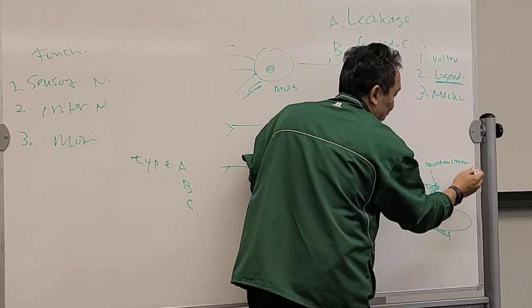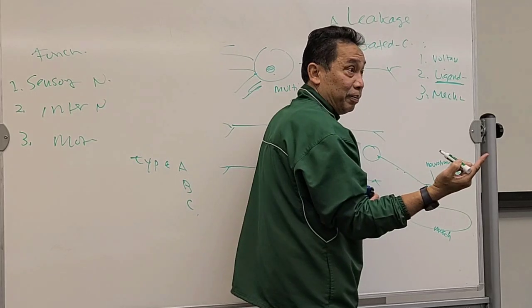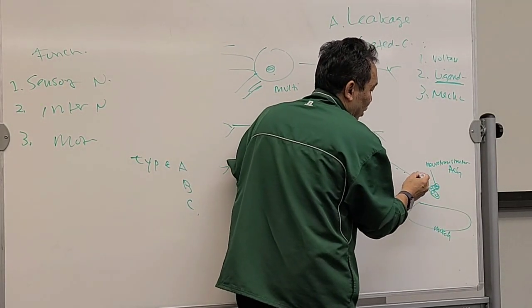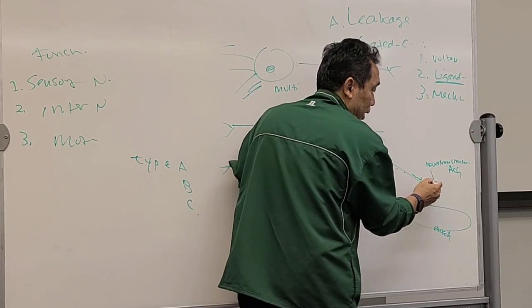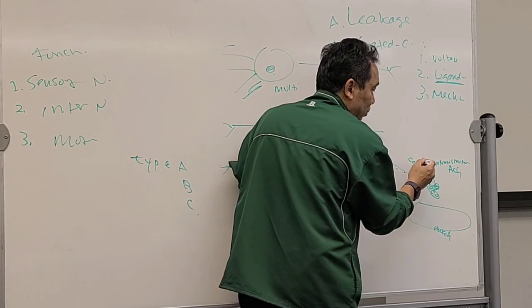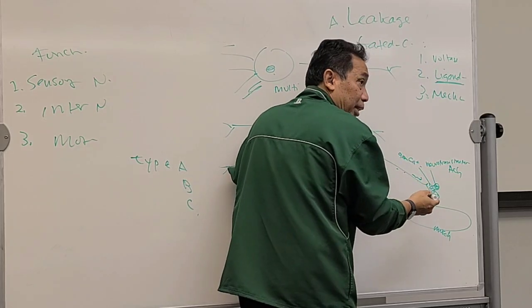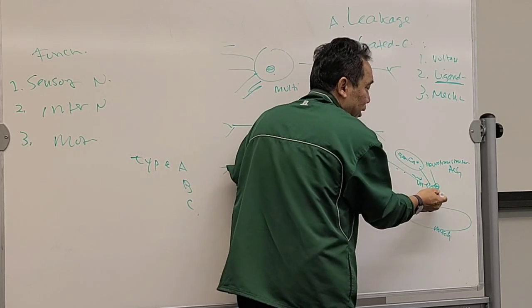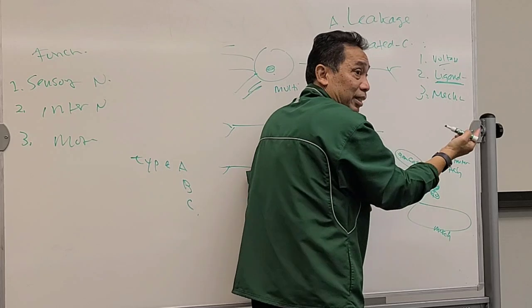The neurotransmitter that goes to the muscle is called acetylcholine, ACh. Now, when the voltage comes here, which is sodium ion here, it will open the calcium gated channel. The calcium gated channel opens because of voltage. So what do you call this calcium gated channel in the axon terminal? It's a voltage gated channel, right?